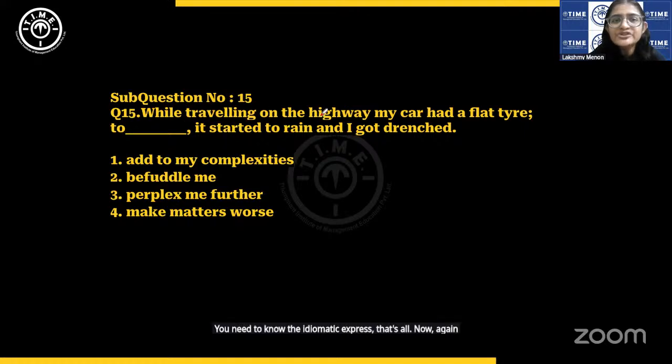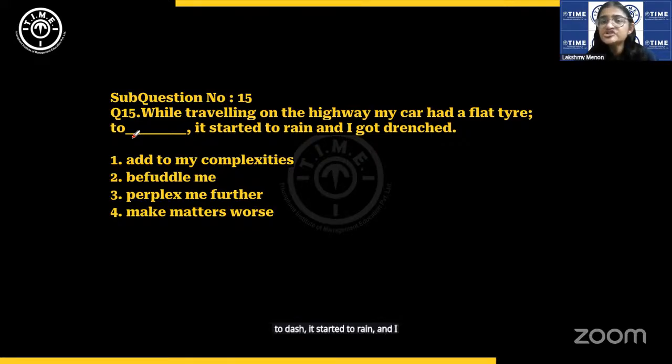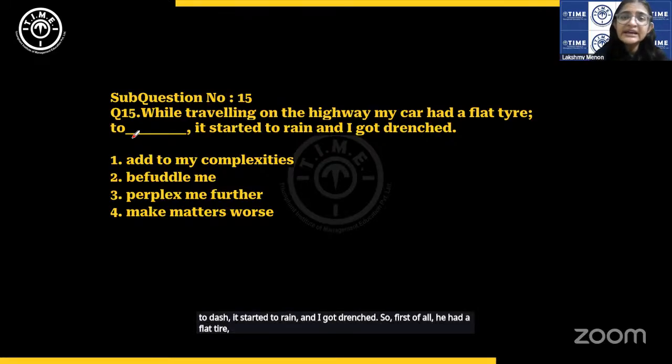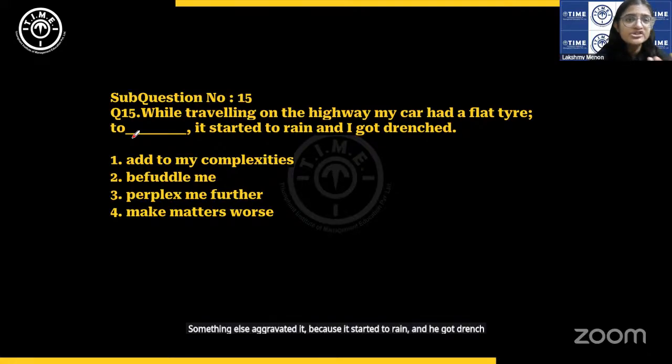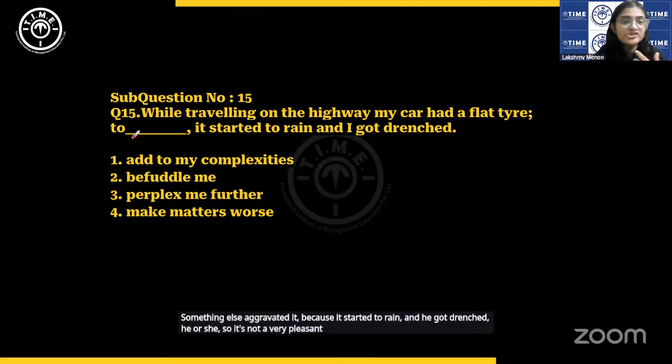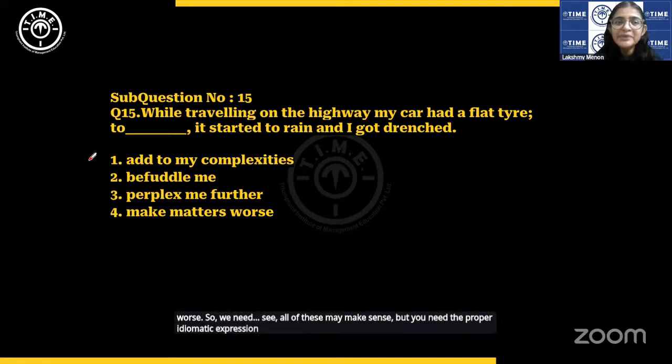Now, again, while traveling on the highway, my car had a flat tire. Dash, it started to rain and I got drenched. So, first of all, he had a flat tire and something else aggravated it because it started to rain and he or she got drenched. It's not a very pleasant situation, so it's obvious that things just got worse. All of these may make sense, but you need the proper idiomatic expression. To add to my complexities, we don't use such expressions.